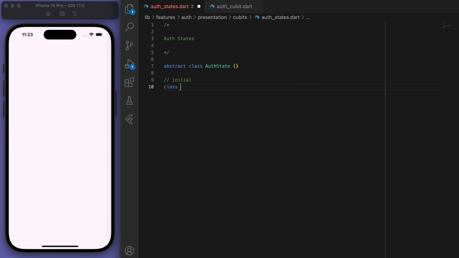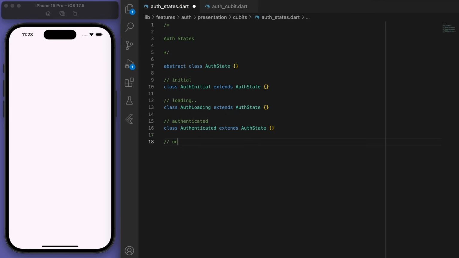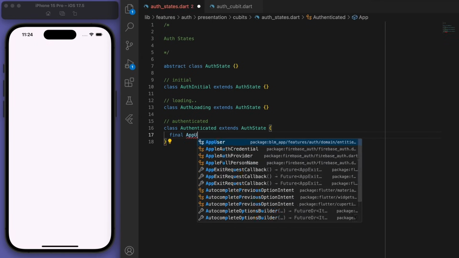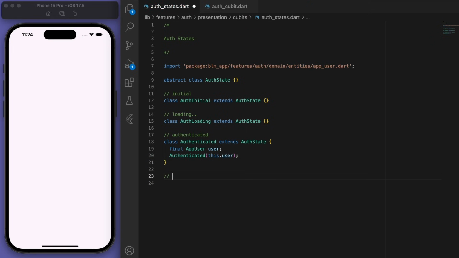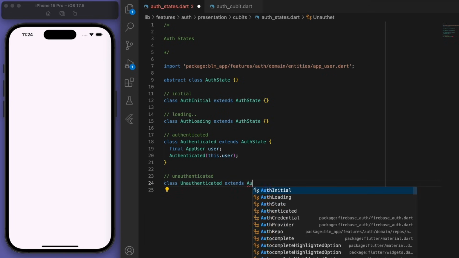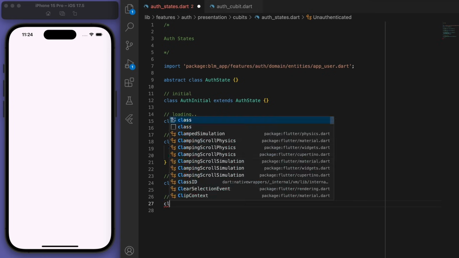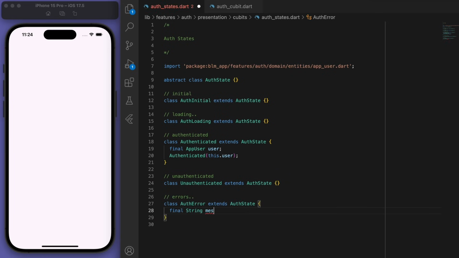For example, we can have an initial state. We can have an auth loading state. And then we can have an authenticated state, which, by the way, if they are authenticated, then that means we're going to have some sort of user that's logged in, right? And we can have another state for when they are unauthenticated, and also just an error state. And we can hold what the message is for the error. Sweet, so these are the different states that we can have.